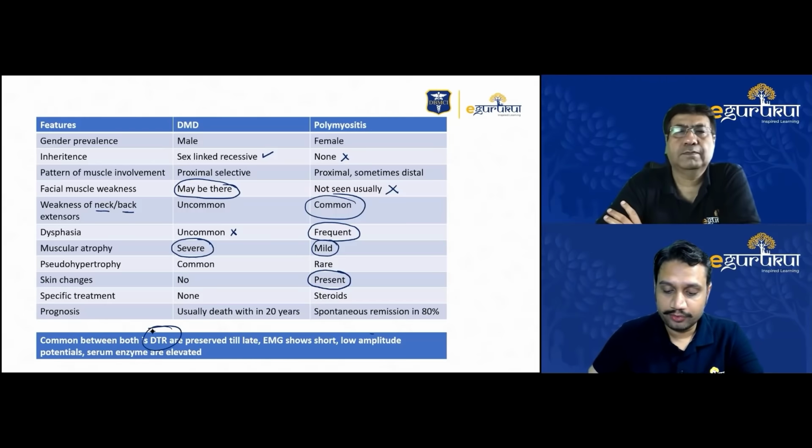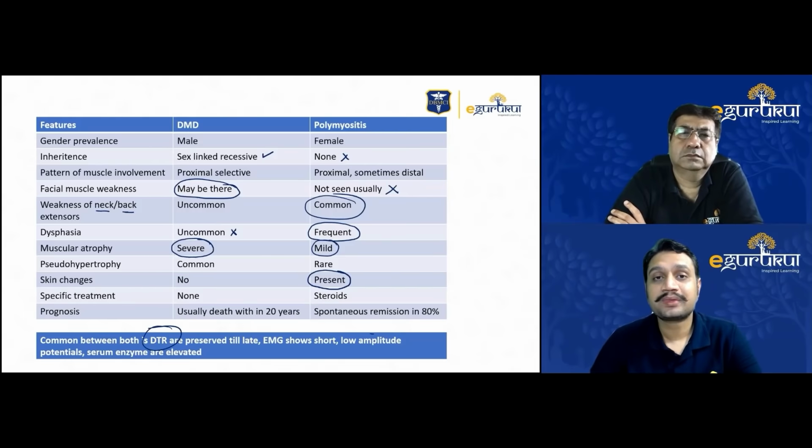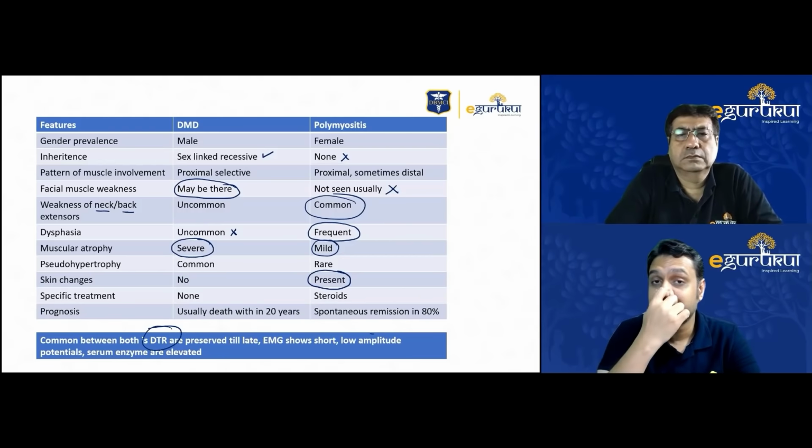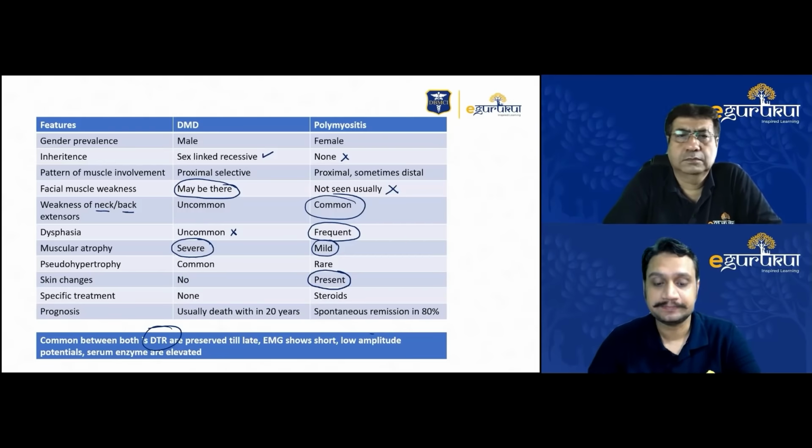So the only way we have to differentiate these two is involvement of the skin, weakness of the neck and back muscles, and then the muscular atrophy. So clinical features will help you differentiate more as compared to the investigations of EMG or deep tendon reflexes. Sir, this is one major difference between these two categories.